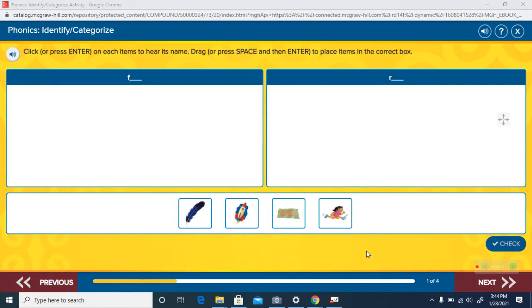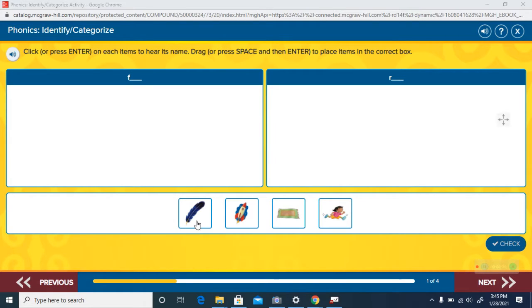Hello, boys and girls. In this activity, we are going to sort the pictures into different categories based on the sound they make. Words that begin with the F sound go over here because they begin with the letter F. Words that begin with the L sound go over here because they begin with the letter R.